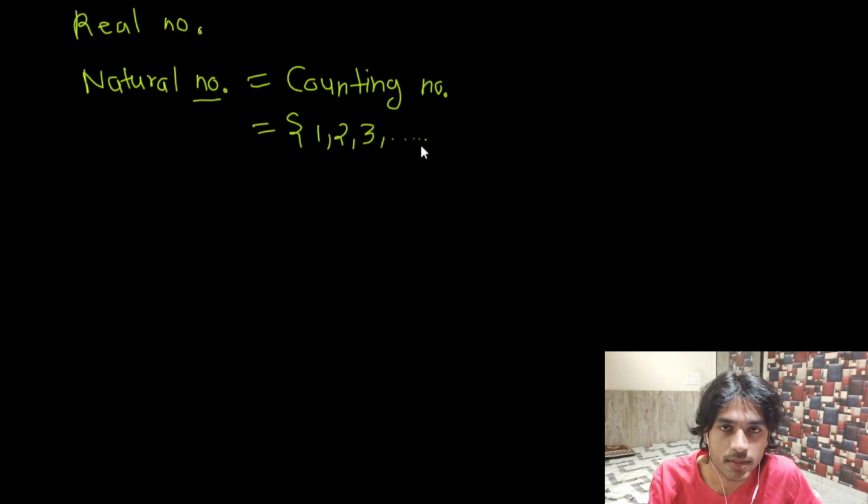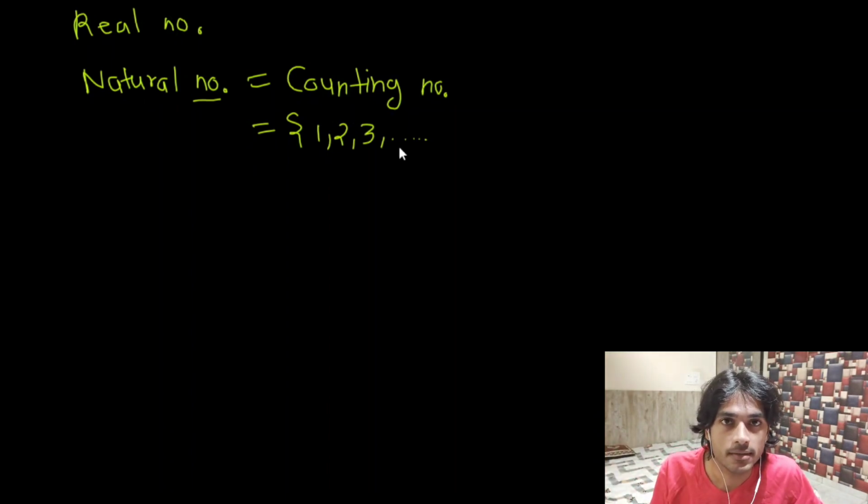This dot dot dot means that we can go as much as we want. There is no stopping. There is no step or a particular stage where this numbering or counting can be stopped, right? We can go on to 1000, but then 10,000, then 10 lakh, then to 10 crores, and even after that. So there is no stopping.